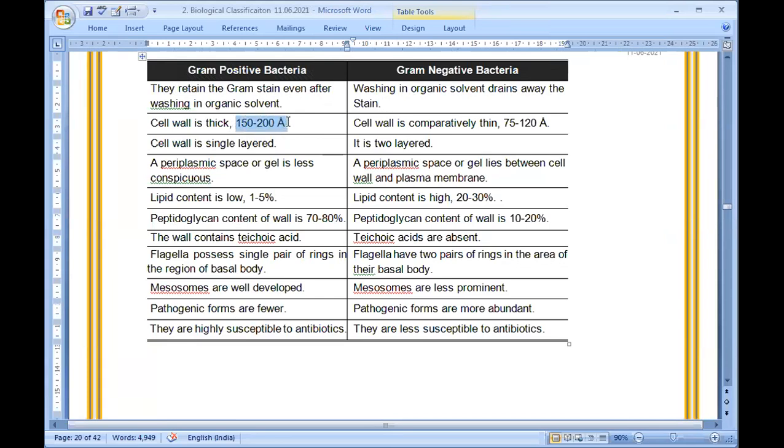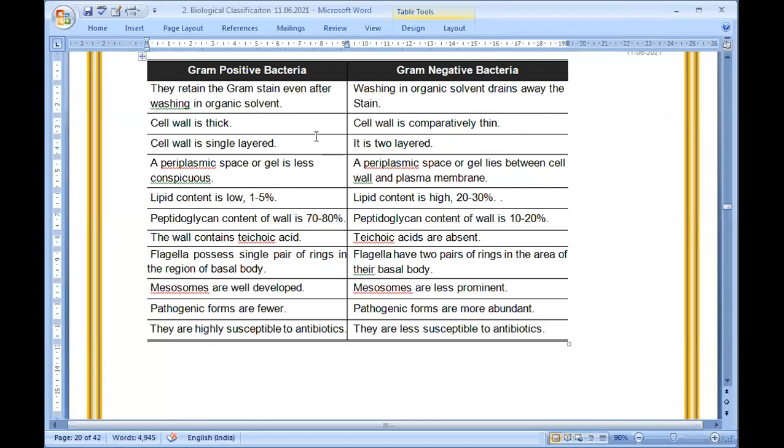Thickness of the cell wall. You forget about this measurement, it is not so important. I am intentionally rubbing this because in different modules you will find it is different, and it is not given in NCERT also. In higher books you will find this data, but I don't like to use it. Simply write: the cell wall is thick in gram positive bacteria and thin in gram negative bacteria.